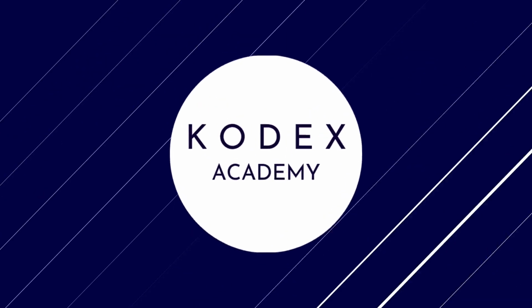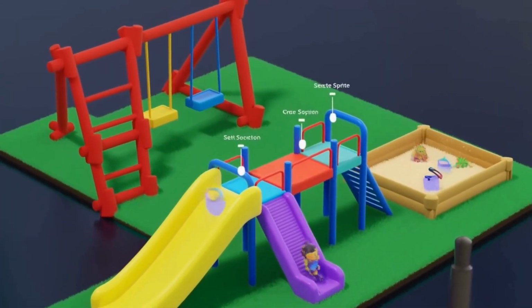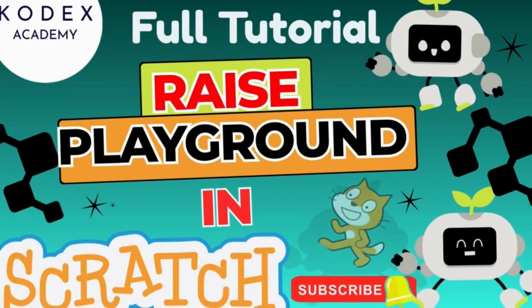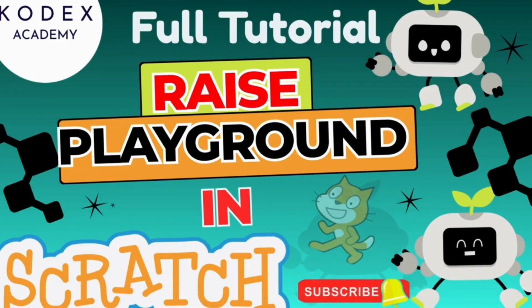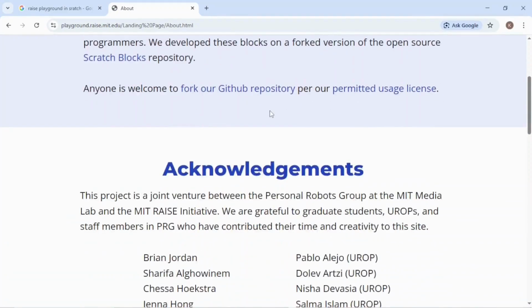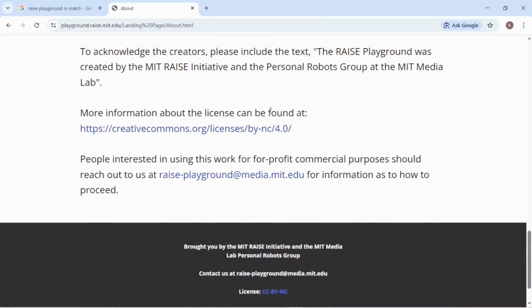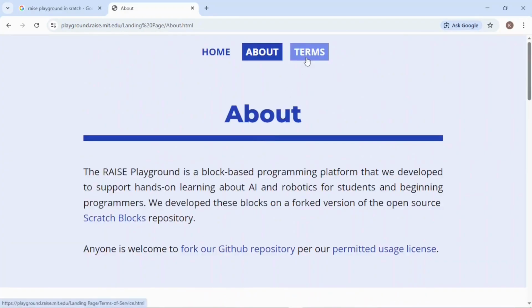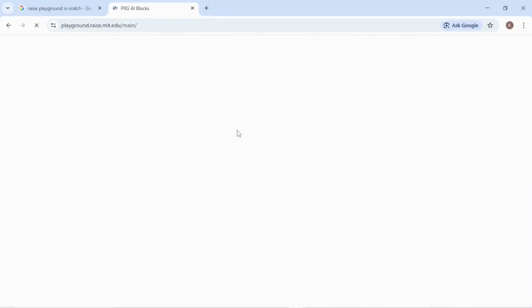Today we are diving into something super exciting for all Scratch learners and educators. Here we are going to discuss the Raise Playground in Scratch. In this video, I will be explaining everything you need to know about this powerful tool. You will get to know what Raise Playground is, why it was created, how it will work inside Scratch, what the benefits are, what the limitations and restrictions of this tool are, and how you can use it to improve your coding.